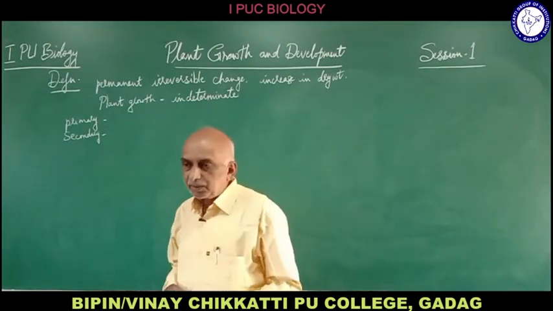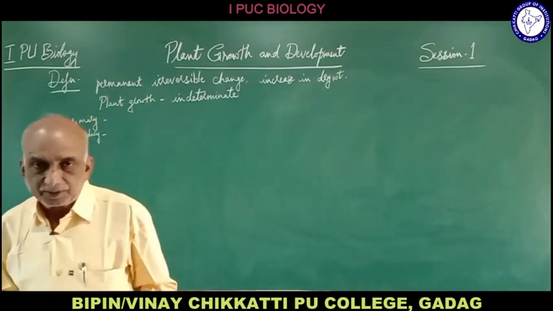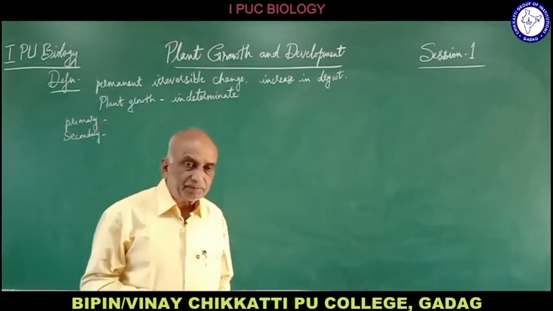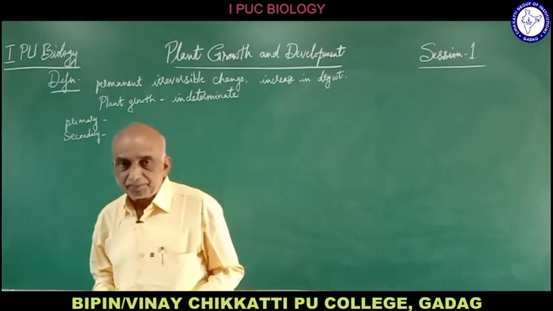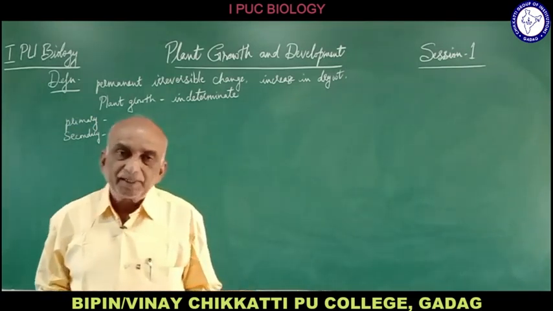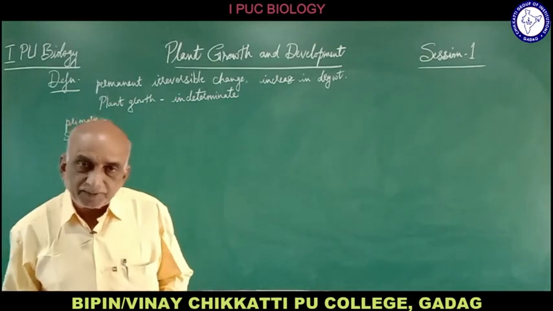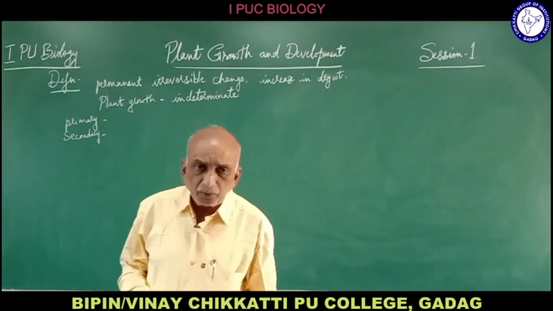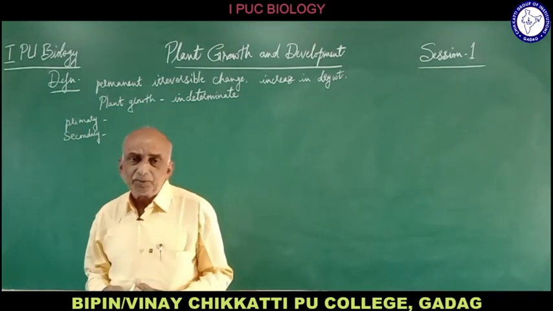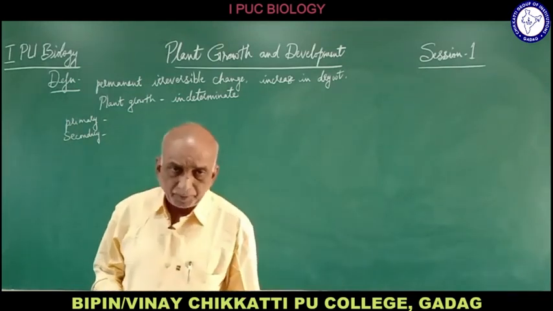There are three types of meristematic tissues in the plant: apical meristem, intercalary meristem, and lateral meristem. The apical meristem, which is present at the apex of the stem or even the apex of the root, contributes to primary growth.